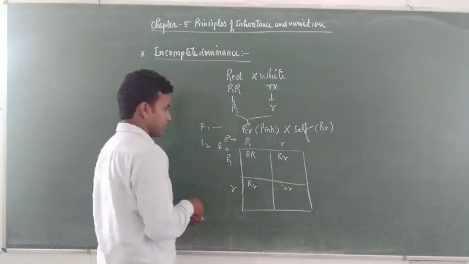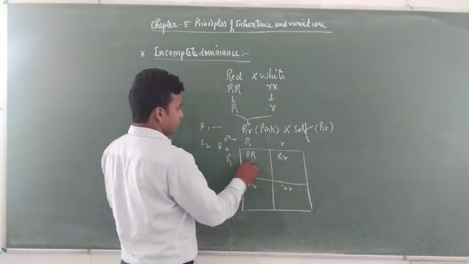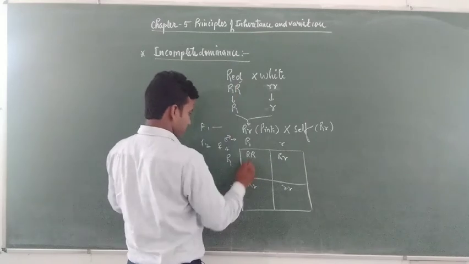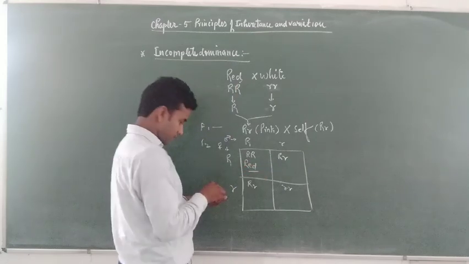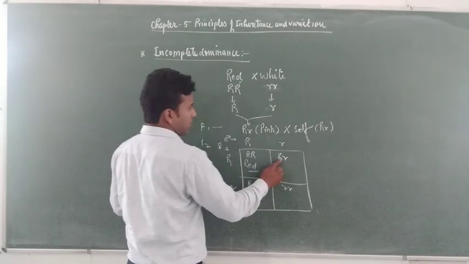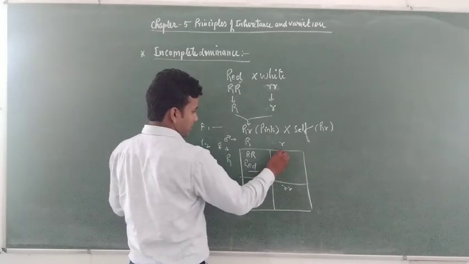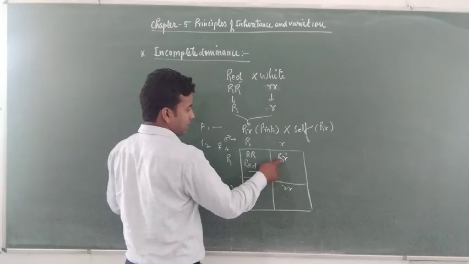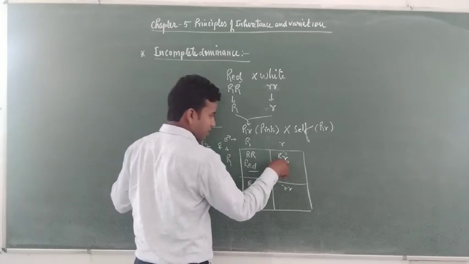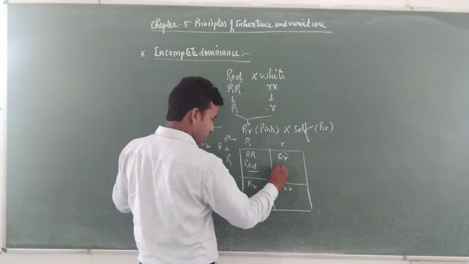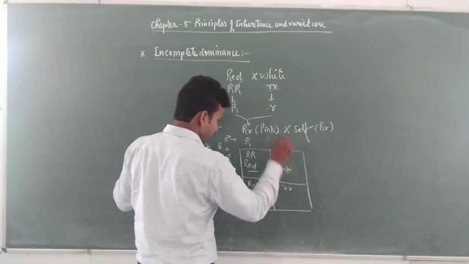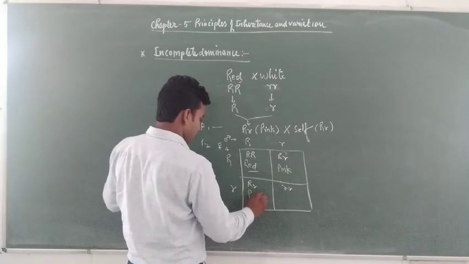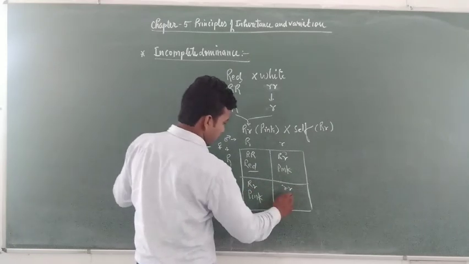In the F2 generation, the ratio changes. Due to the presence of both dominant genes, this becomes red in color. This is due to incomplete dominance: the dominant allele is unable to suppress the character of its recessive allele, so they form an intermediate character called pink. This is also a pink flower, and this is a white flower.